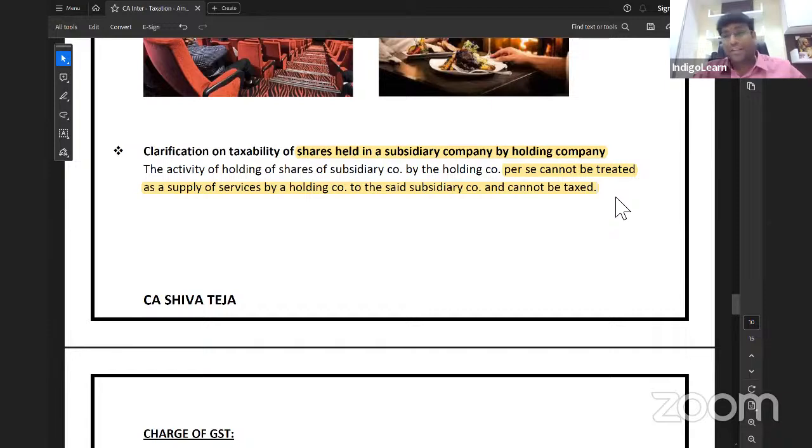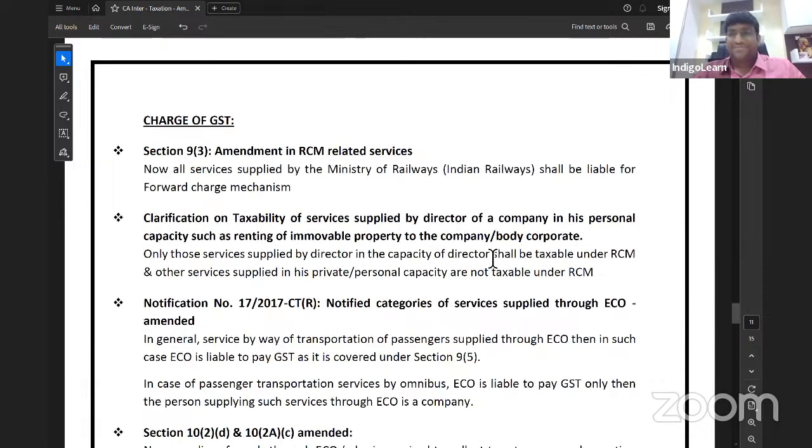Per se not taxable. That is an important point. Next line. Charge of GST. Amendment in RCM related services. Now all supplies supplied by Ministry of Railways, which is nothing but Indian Railways, shall be liable for a forward charge mechanism. RCM will not come into picture. Forward charge mechanism only will apply.